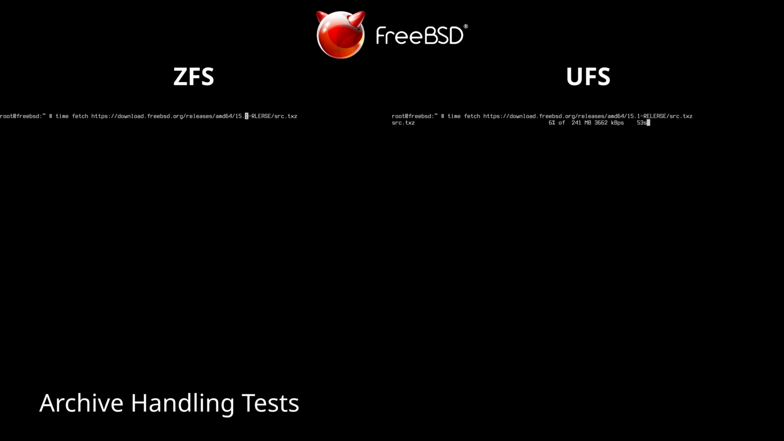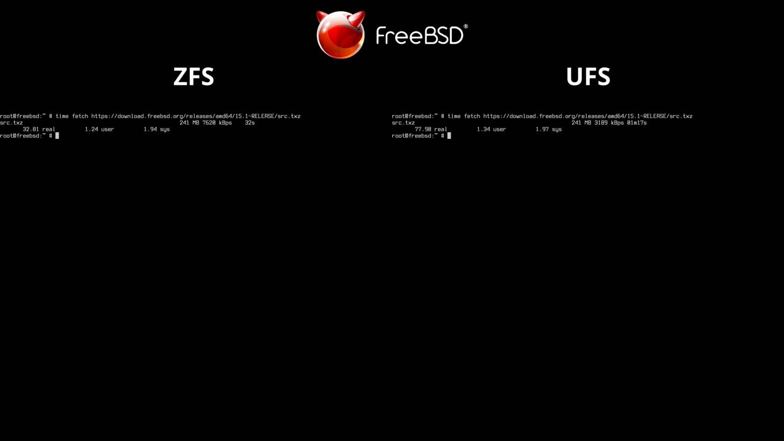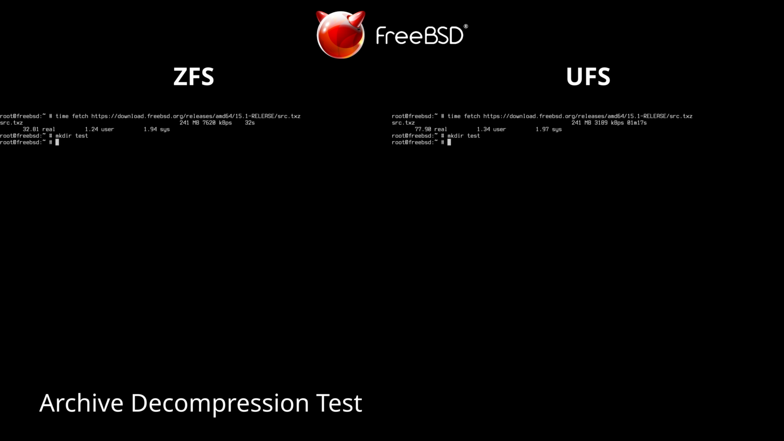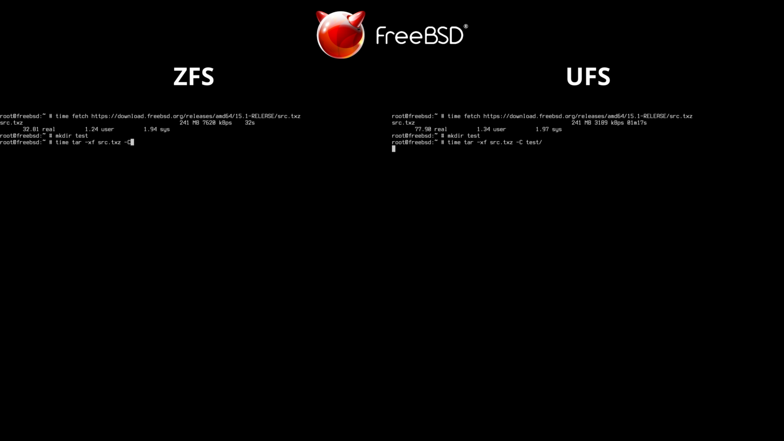We use fetch to download the FreeBSD src.txz file, measuring network and storage performance under completely real conditions. This specific step allows obtaining a standard-based system dataset to use as an identical workload in ZFS vs UFS benchmark tests. We create a test directory to serve as an extraction point to measure how the file system handles massive file decompression load.